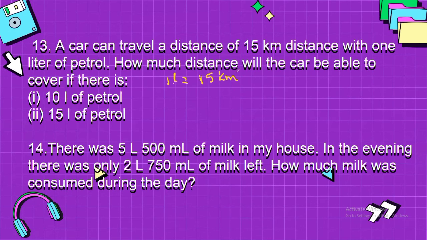So how much distance will the car be able to cover if 10 liter petrol is there? You know very well, in 1 liter it is traveling 15 kilometer.